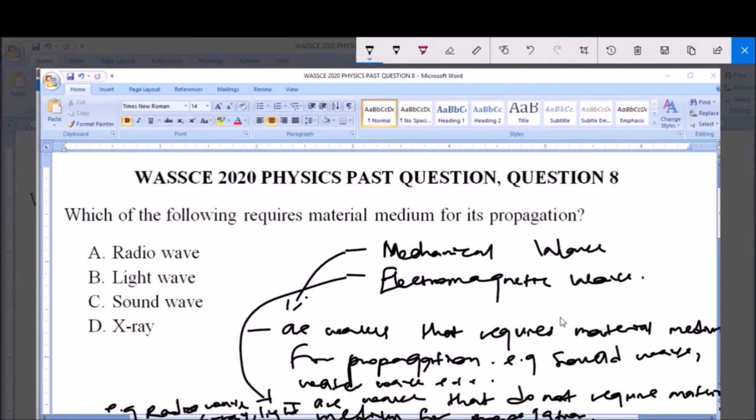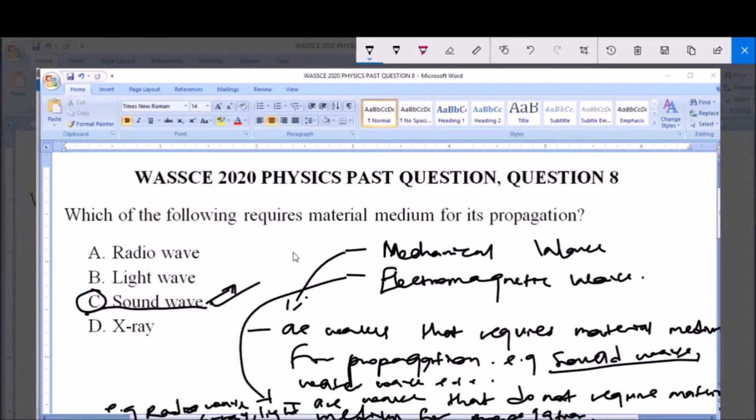Now, mechanical waves, like I said, require material medium for their propagation, and the question is asking us about mechanical waves. An example of a mechanical wave is sound wave, which is option C. So therefore, sound wave is the answer to this question, because sound wave is a mechanical wave which requires material medium for its propagation. The other options here are electromagnetic waves that do not require material medium for propagation. And this sound wave requires material medium. The denser the medium, the faster its speed of propagation.